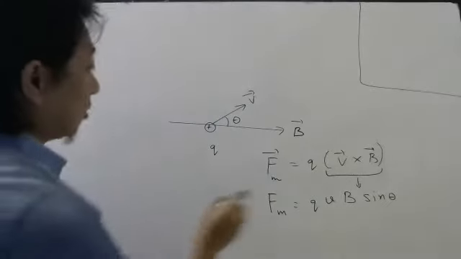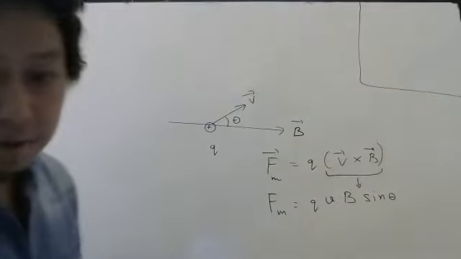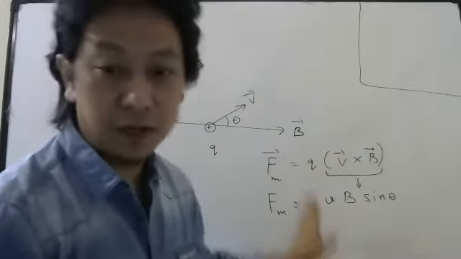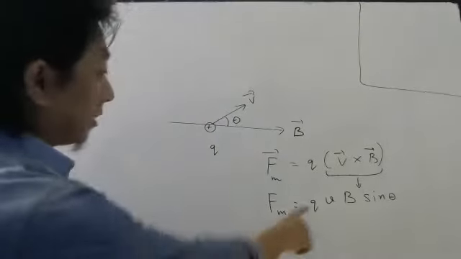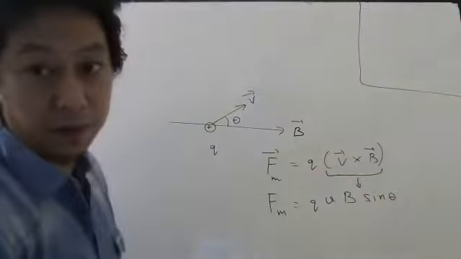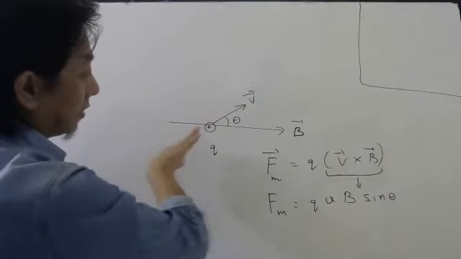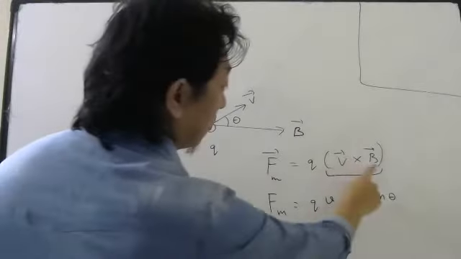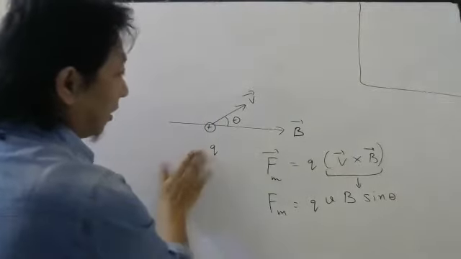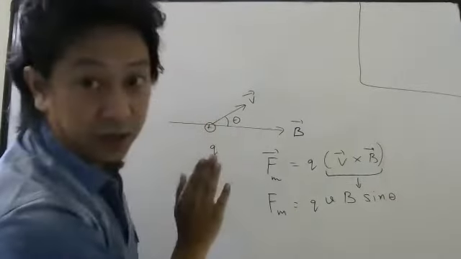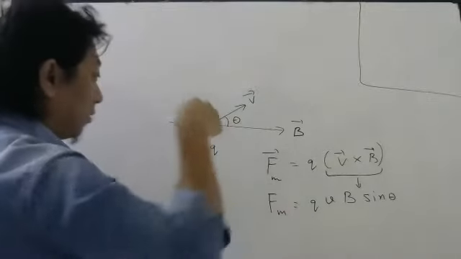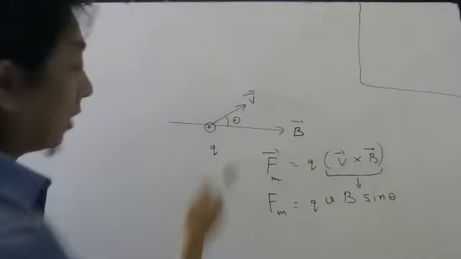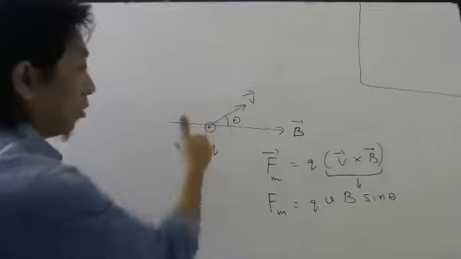let's discuss now. So when the charge is moving with some velocity in a magnetic field, then it experiences a magnetic force given by this formula, QVB sine theta. And direction you have to find by using the cross product rule. So what you have to do, you have to curl your fingers like this in this plane. So first you have to find the plane containing these two. So if velocity is in the board, magnetic field is also in the board, then your magnetic force will be perpendicular to the board. Now the question is inward or outward. Can you tell me for this question, will it be inward or outward?